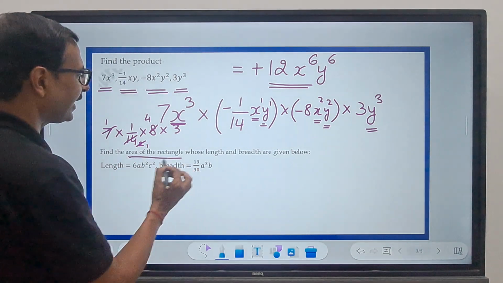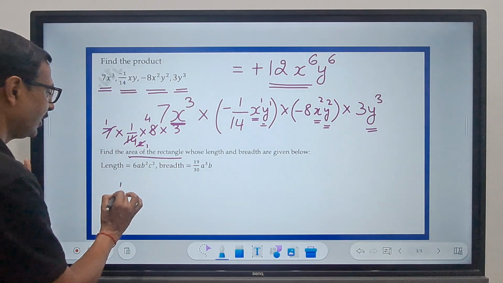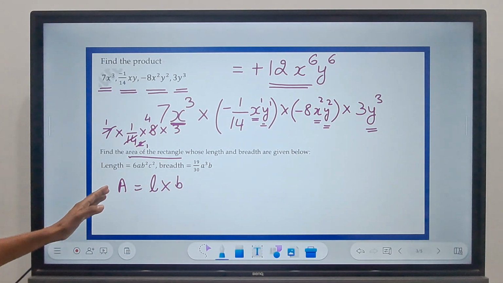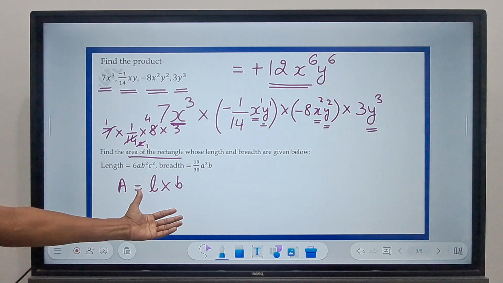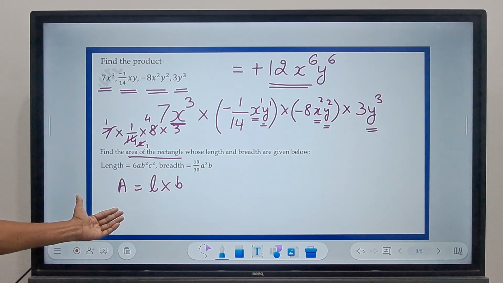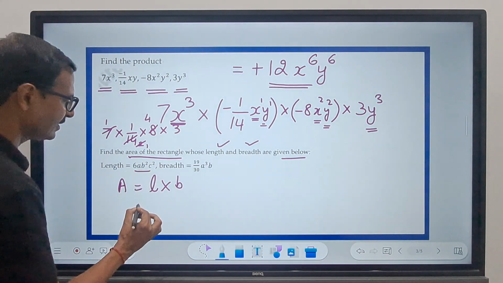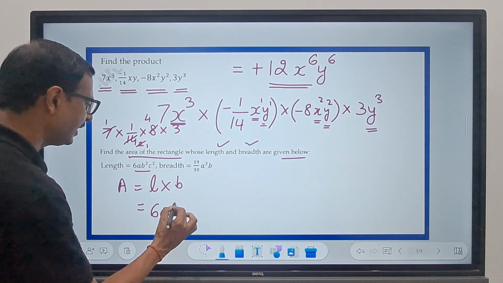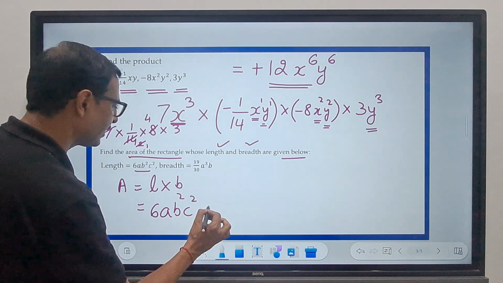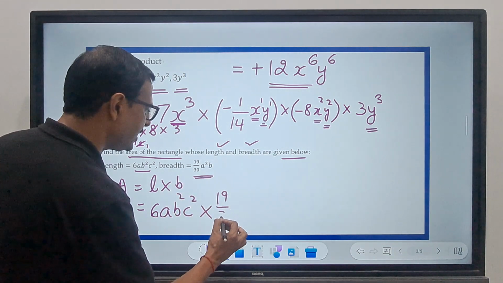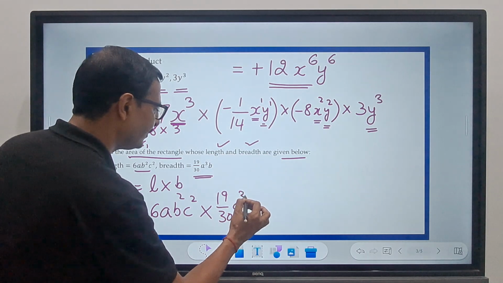Find the area of a rectangle. Now first thing is we should know that area of a rectangle is length times breadth, right? So we should be given the length and breadth in order to find the area of the rectangle, right? So the length and breadth are given below. The length is this, which is 6ab square c square times the breadth. Breadth is 19 upon 30 a cube b.